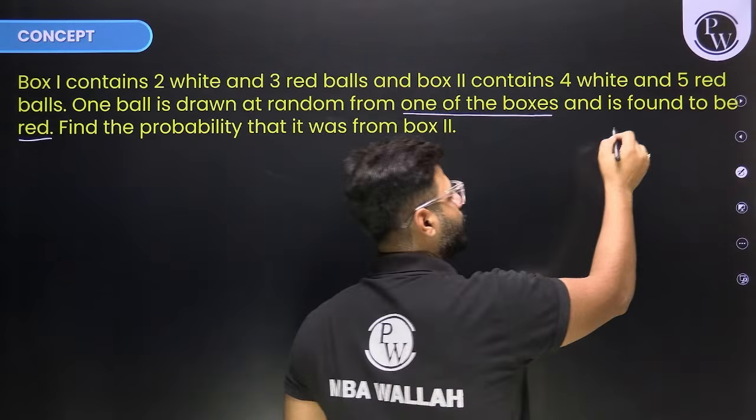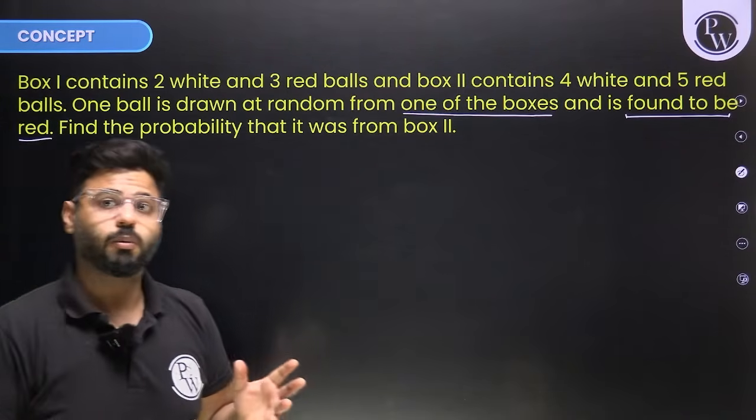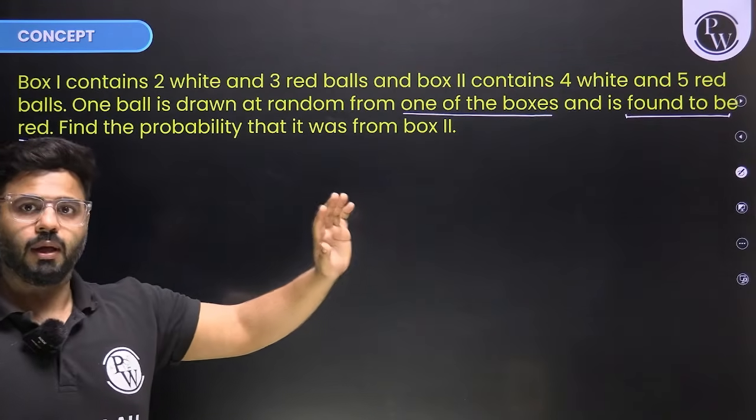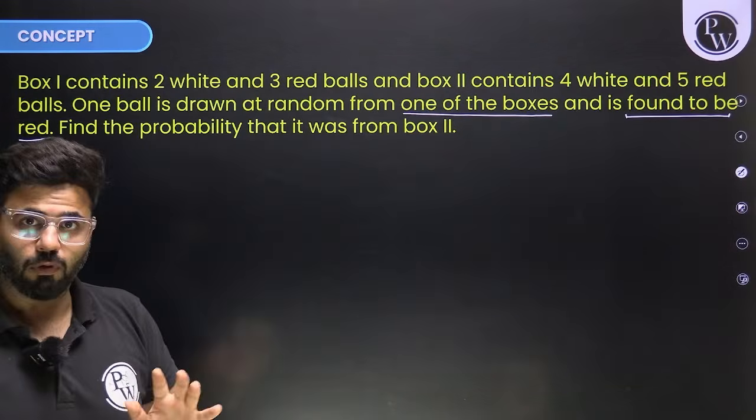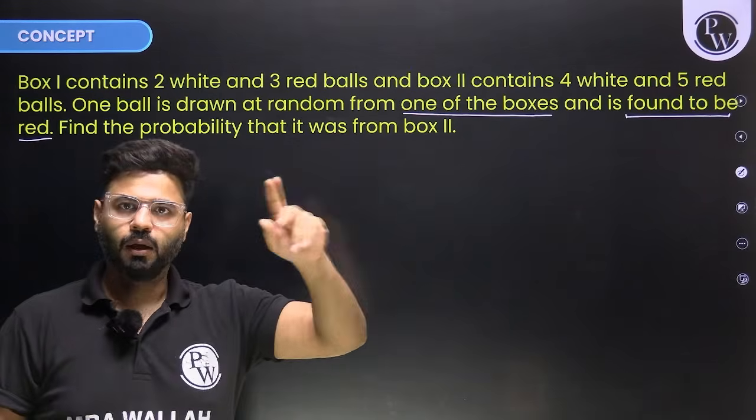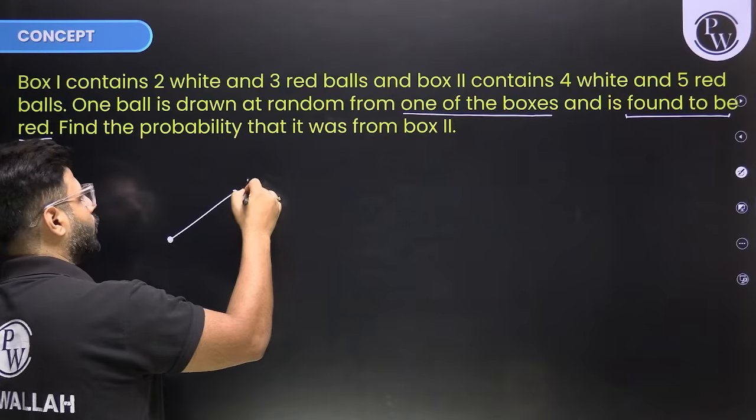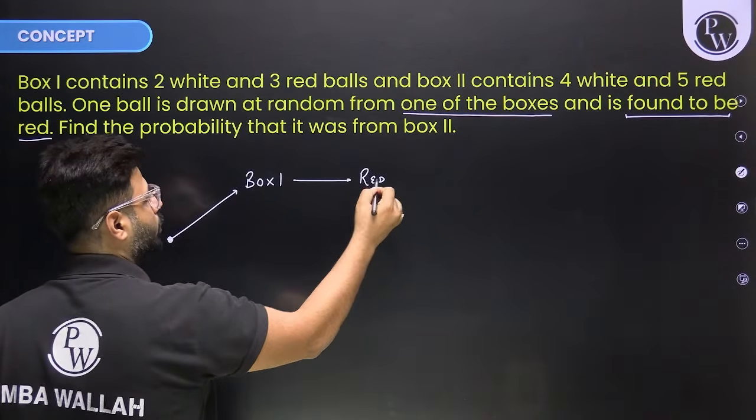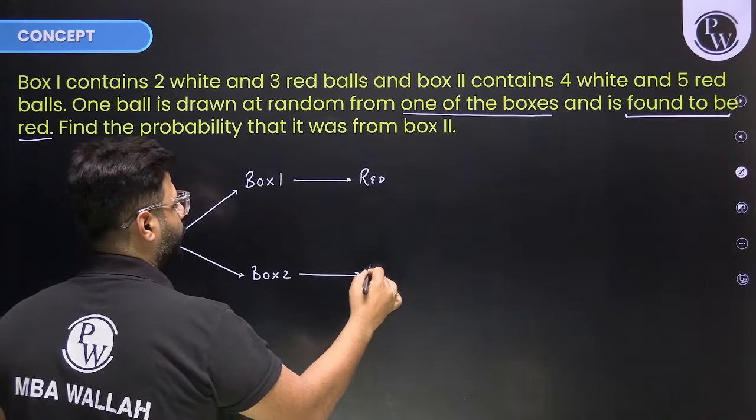So whenever you see that a condition has already occurred, it is a question of conditional probability. Now, if that particular condition can occur through multiple ways, then it is a question of Bayes theorem. For example, in this one, we know that the ball was found to be red. Now, there are two possibilities: you could have chosen box 1 and then a red ball was chosen, or you could have chosen box 2 and then the red ball was chosen.